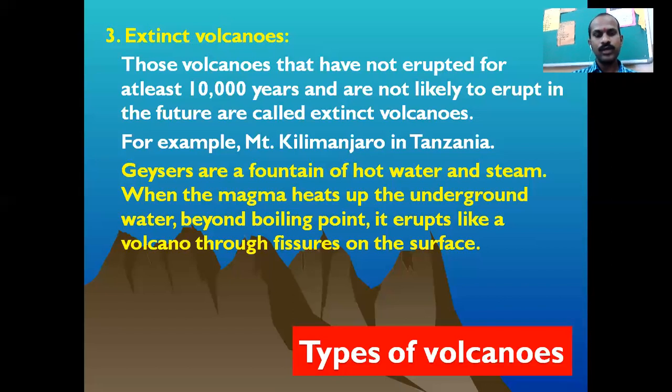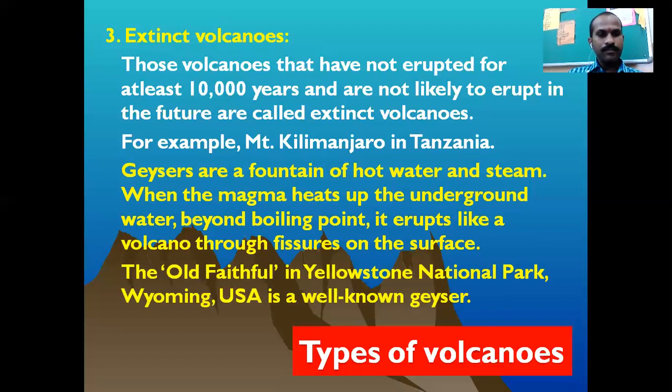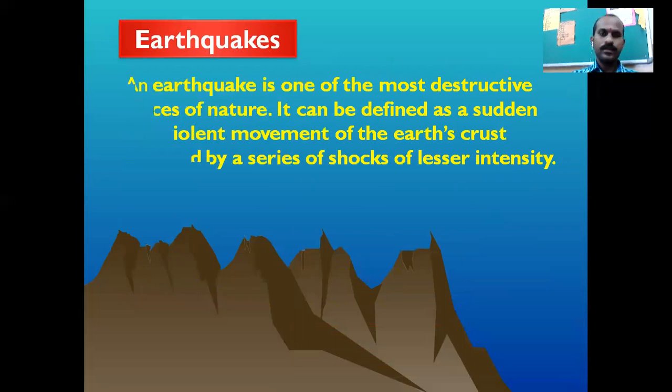It erupts like a volcano through fissures on the surface of the earth. Examples of that: Old Faithful in Yellowstone National Park, Wyoming, in the USA. These are the well-known geysers found on the earth.